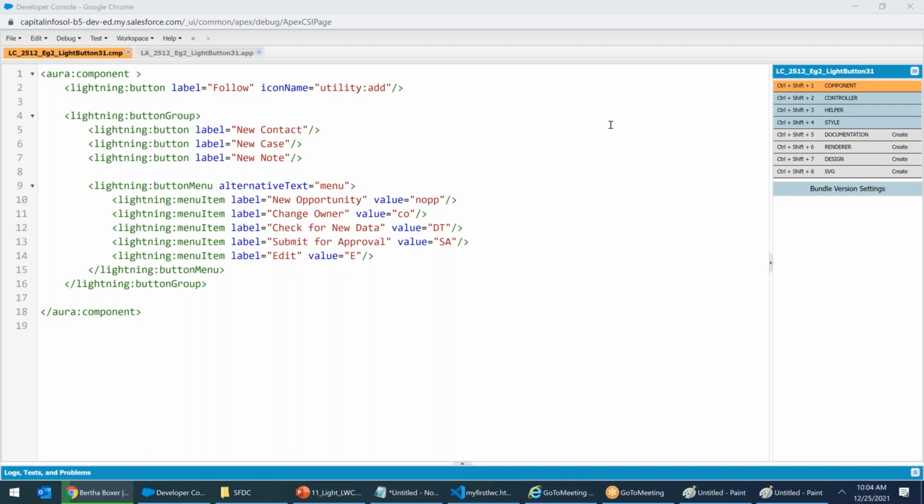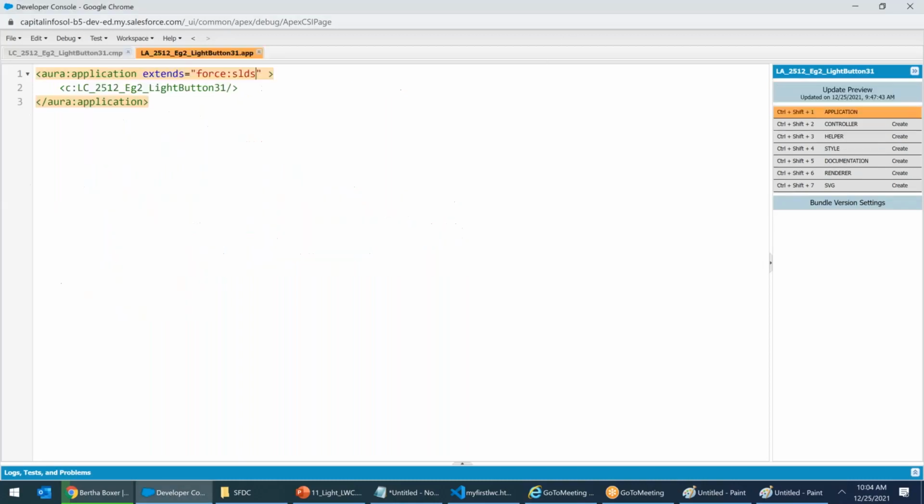I'm not sure if it is in the application or in the component. It is in the component. The application is just showing it. There's nothing in the application. What is there in the application? You're calling the component itself with c colon. If you're calling it correctly, c should be small, then colon, then the component name. Make sure that the name of the component is case sensitive.